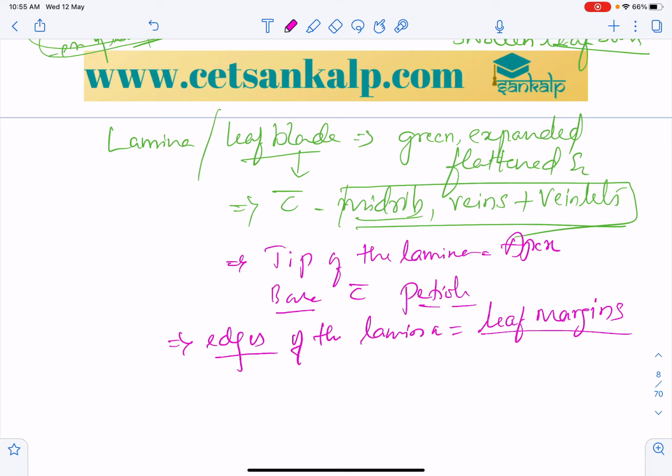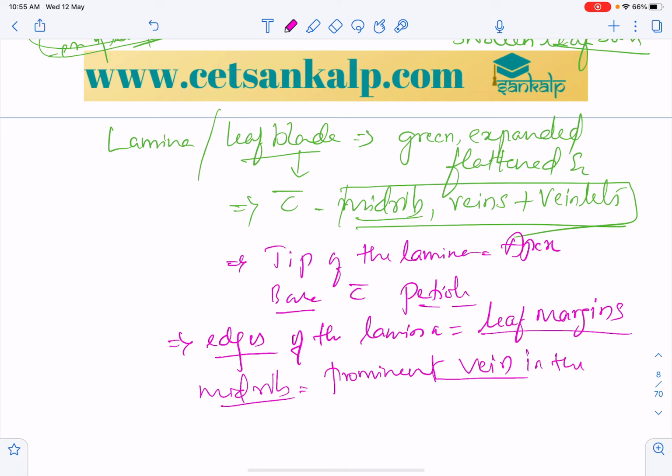And the midrib, as I already mentioned, is the prominent vein in the lamina.